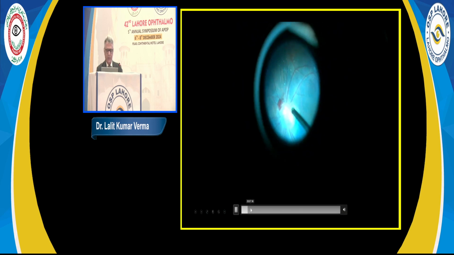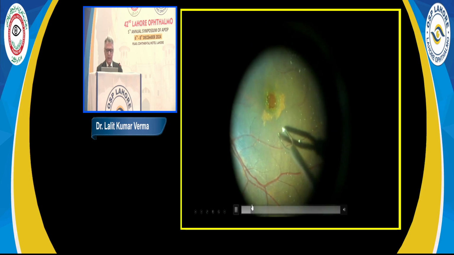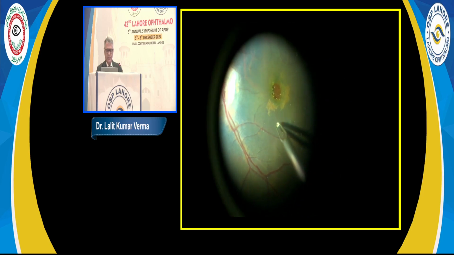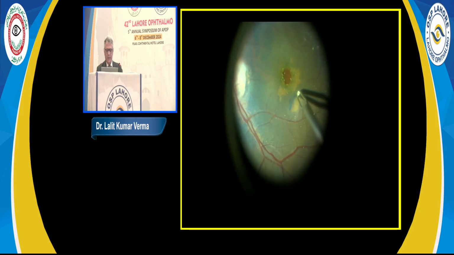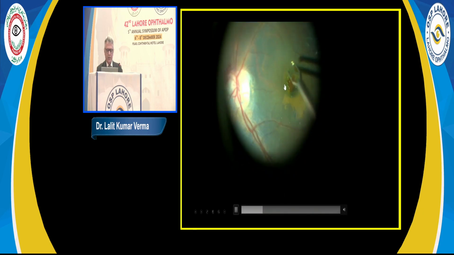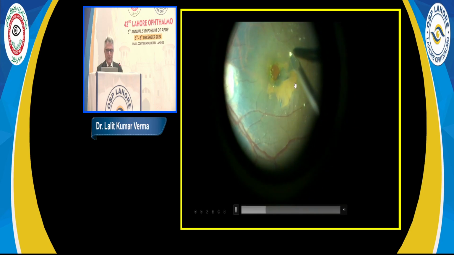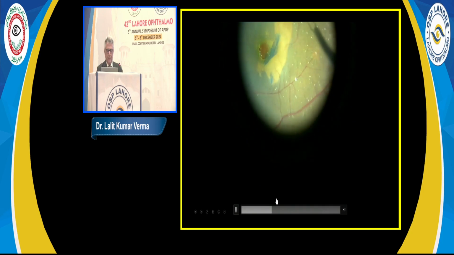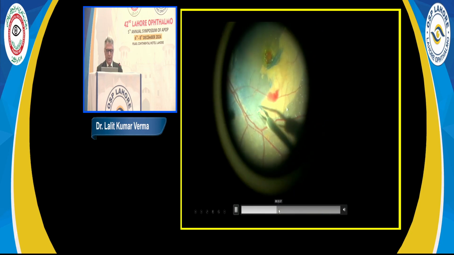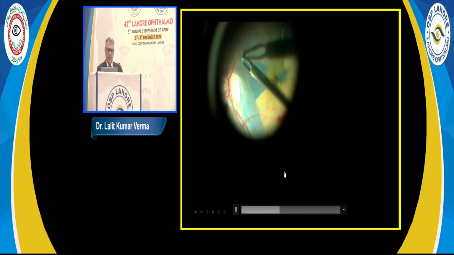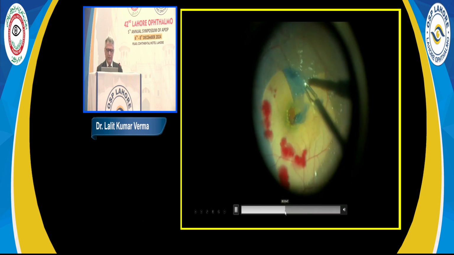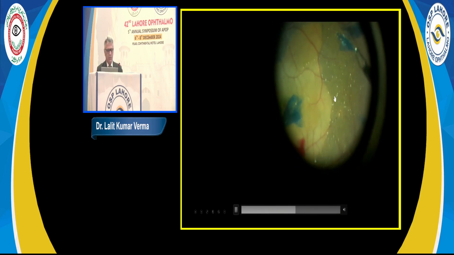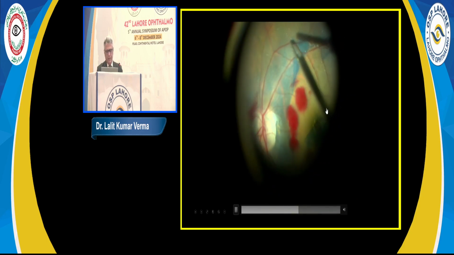You see a similar technique: first take care of the hyaloid, then direct pinch and peel technique. Try to initiate a nick in the ILM, and once you see the nick, now instead of taking it across, just leave it at the edge. Just leave it at the edge and go all across like a cabbage or a cauliflower. You have a multi-layered kind of ILM flap. The only difference here is that instead of taking it across the macular hole, you just have a multi-layered flap like this at the end of it. And the rest of the ILM, you can peel it. But this is known as the ILM flap.